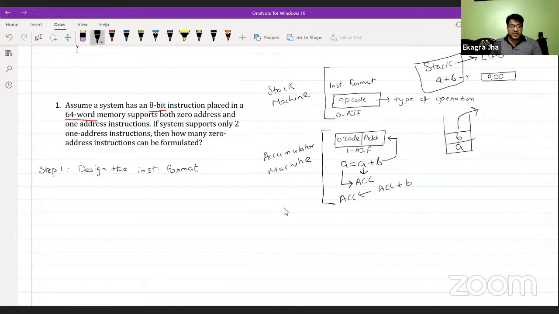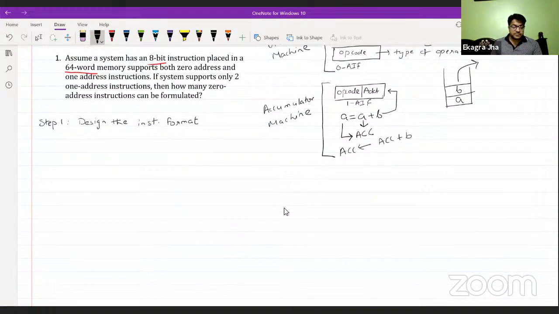Okay, so designing the instruction format means we need to design it based on the higher machine we are having.